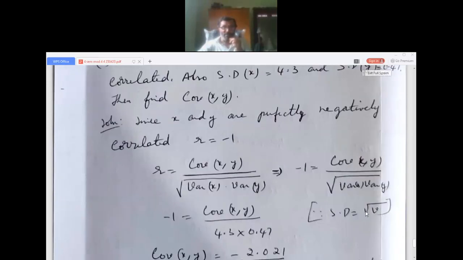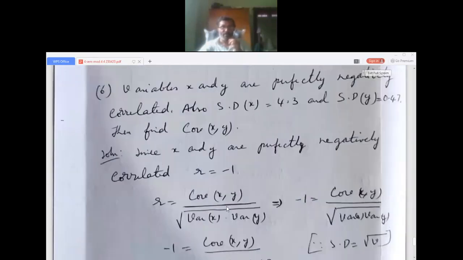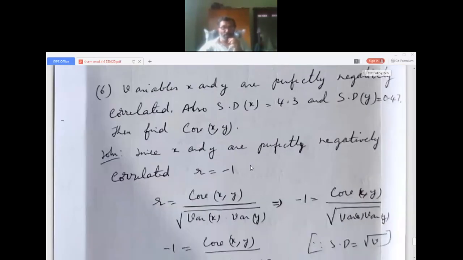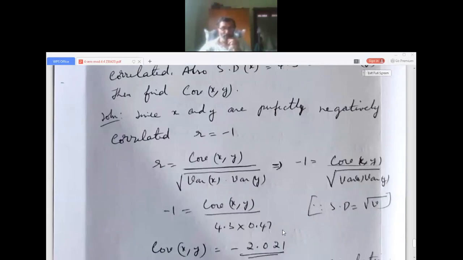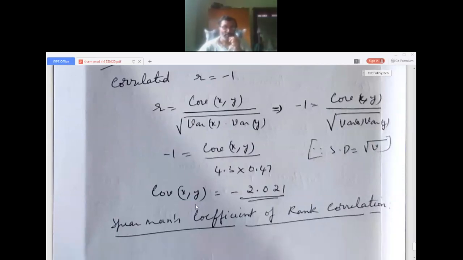Standard deviation is the square root of variance. So the square root of variance of x is nothing but the standard deviation of x, taken as 4.3, into the square root of variance of y, which is the standard deviation of y, taken as 0.47. Substituting the values, minus 1 is equal to covariance of x comma y divided by 4.3 into 0.47. So the covariance of xy comes to approximately minus 2.021. I hope it is clear.